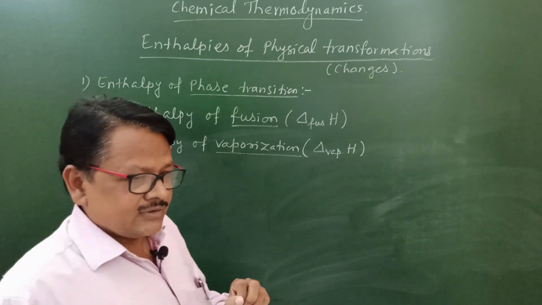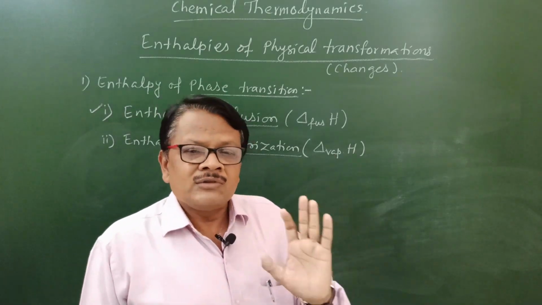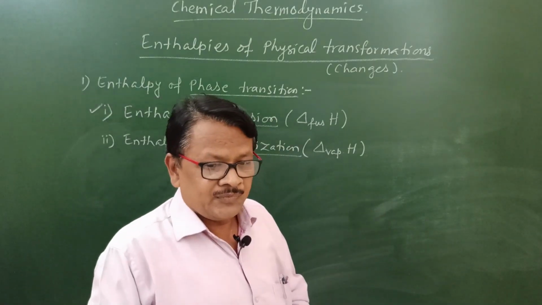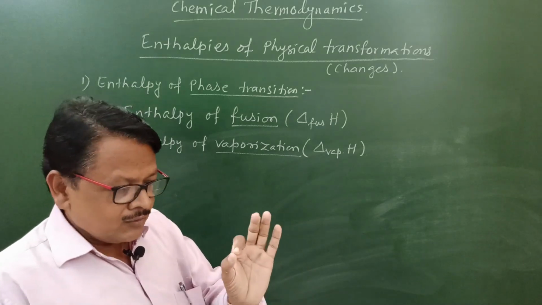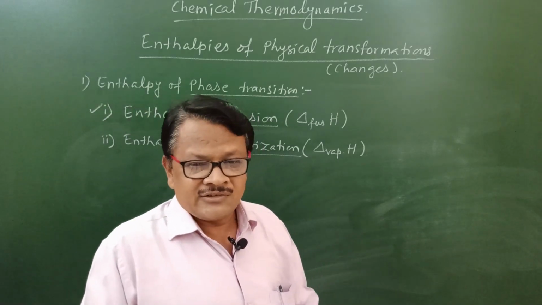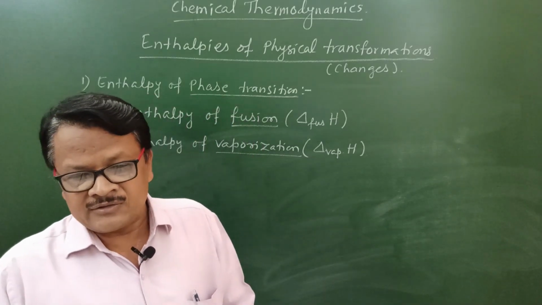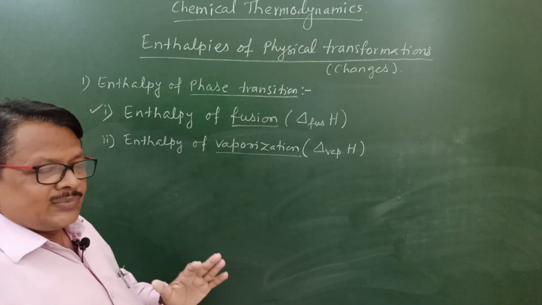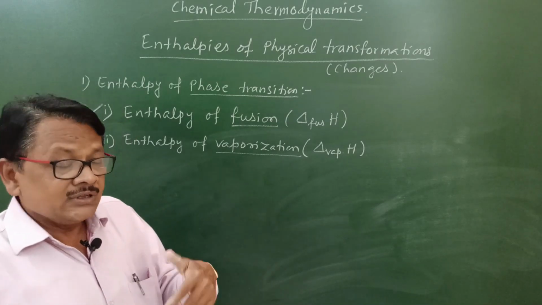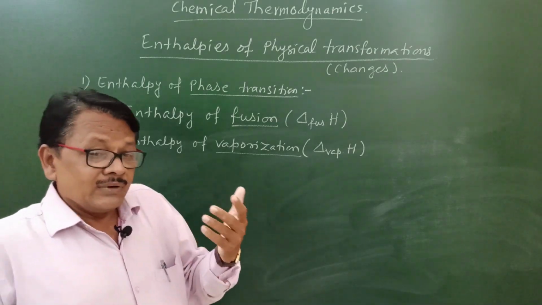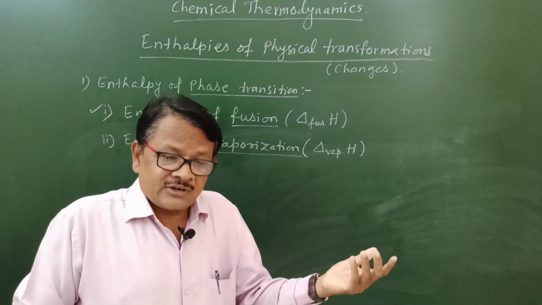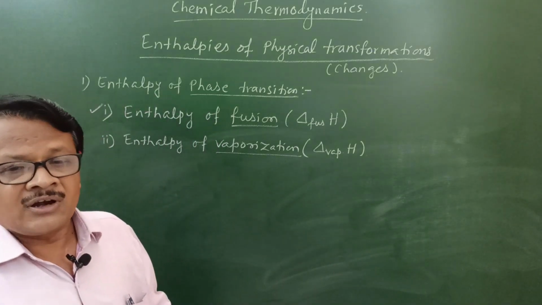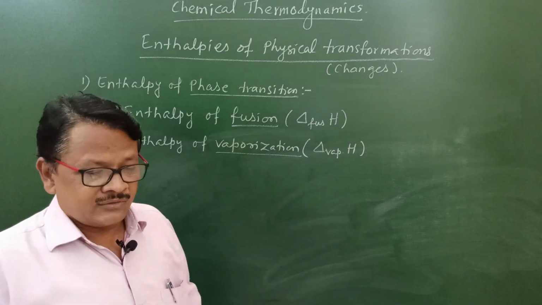You see the definition? I will not write on the board, because that first definition I have written on the board. The same definition you have to write, only making certain slight changes. Enthalpy of vaporization means the enthalpy change that occurs during the conversion of 1 mole of liquid substance into its gaseous state at constant temperature and pressure. That enthalpy change is called enthalpy of vaporization.